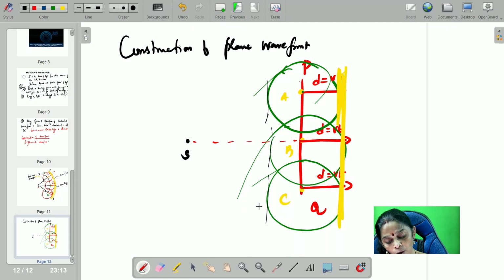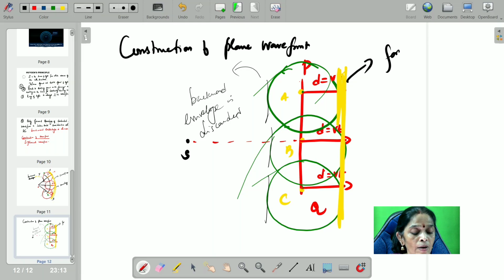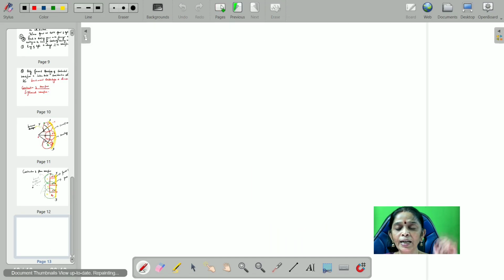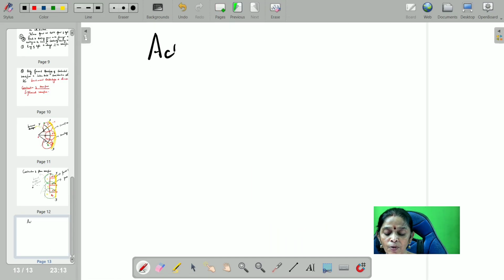But we already know that the backward envelope is discarded. What about the forward envelope? Yes, you can take the forward envelope into account. What is the shape of the forward envelope we got? That is the plane wavefront, PWF. That is all, children. This is how we need to construct the plane wavefront. Now, quickly let us see the action of the plane wavefront.